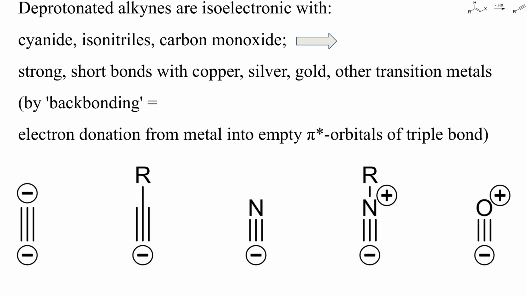Deprotonated terminal alkynes are isoelectronic with cyanide, isonitriles, and with carbon monoxide. Thus, upon deprotonation, terminal alkynes can form strong, short bonds with a number of transition metals, in particular with copper 1 or 2, but also with other metals. In the presence of such metals, the acidity of terminal alkynes is enhanced, and deprotonation and complexation can already occur in pyridine or aqueous ammonia.